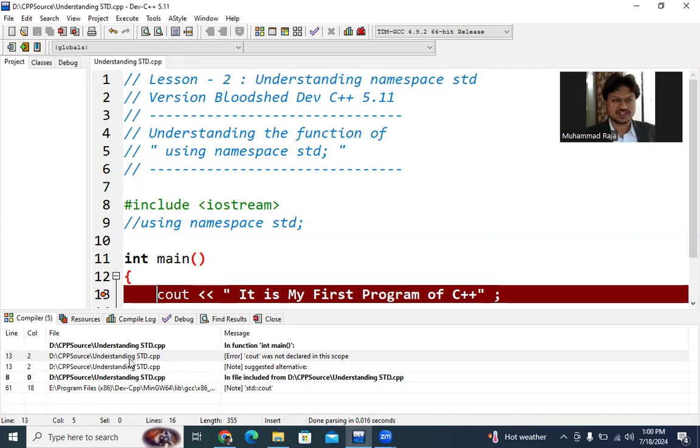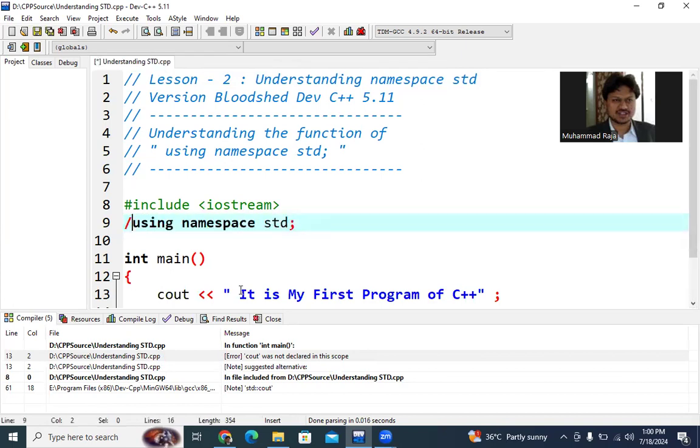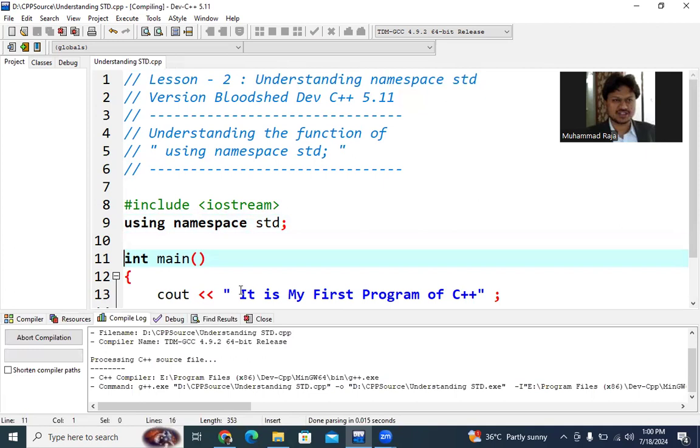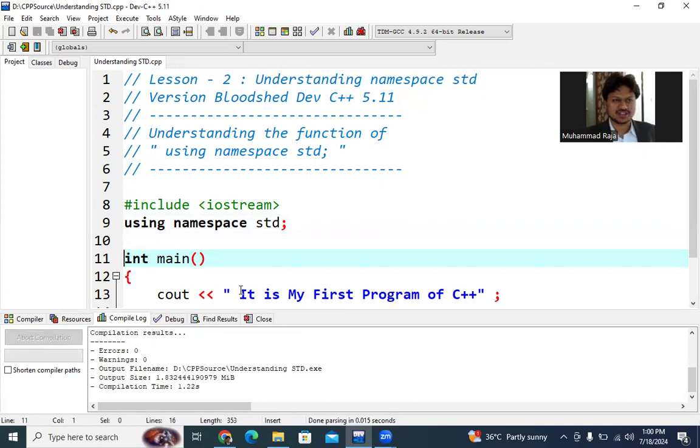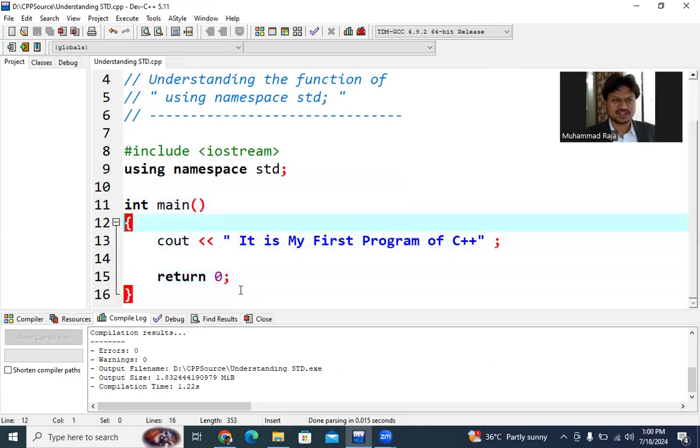Check it out. It says understanding std. We don't have any std file; this is our file understanding std.cpp. And the error says cout was not declared in this scope. But if I remove these two slashes and again save the file and press F9 to compile, we got 0 errors, 0 warnings. So we know that cout is running because of this using namespace std.